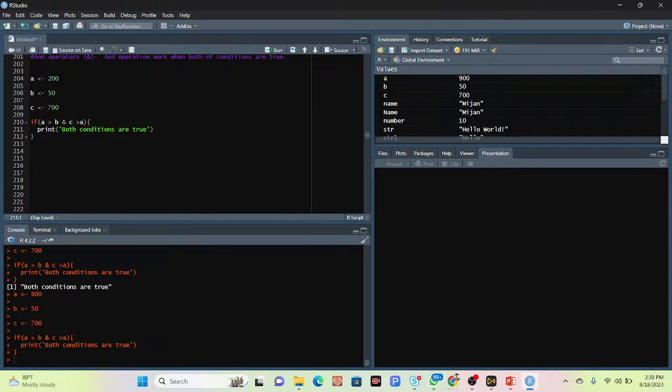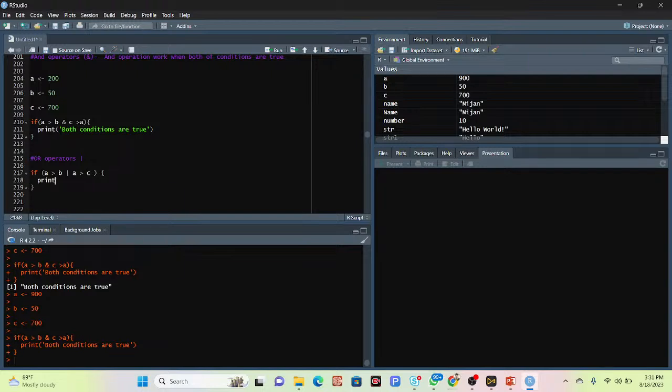Okay, now we talk about another operator. It's called the OR operator. So how will the OR operator work? Mainly this is the symbol of the OR operator, and it is used to combine conditional statements. Suppose this time I check: if A greater than B, or, I use here this symbol, the OR, A greater than C, then what happened?